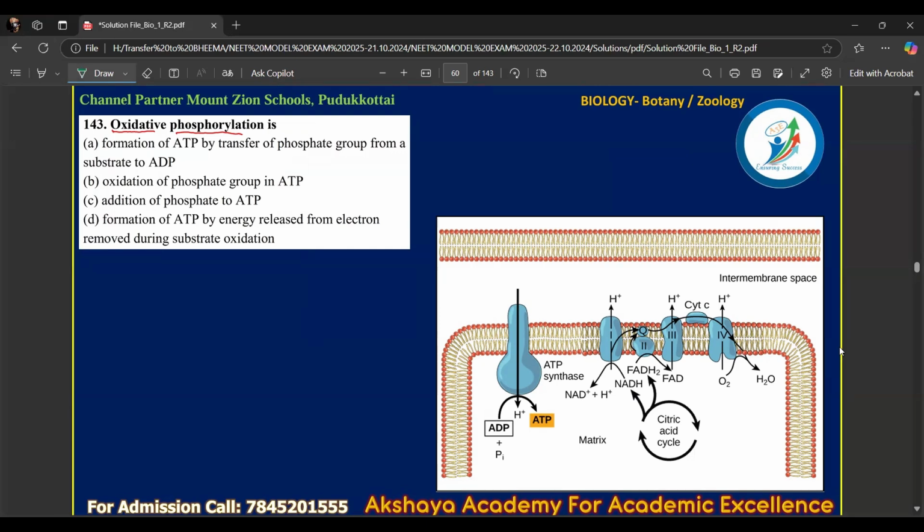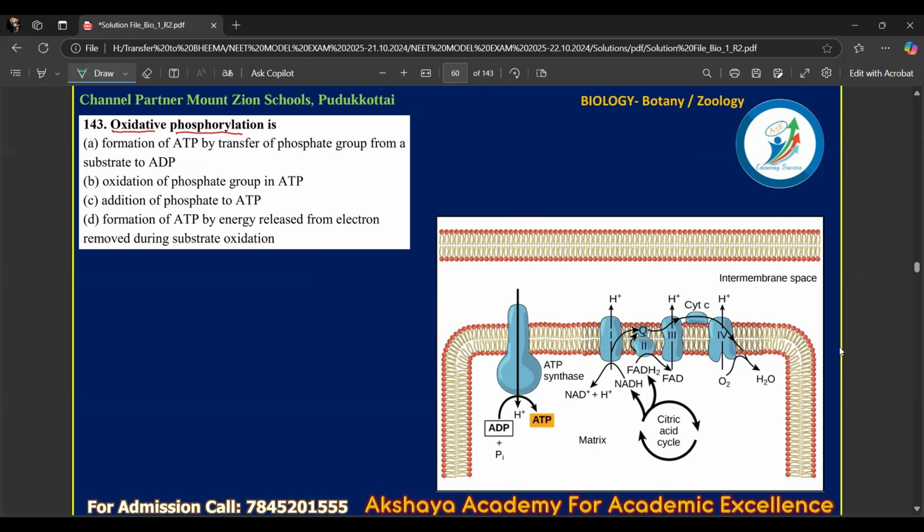You know that from the citric acid cycle, NAD gets reduced into NADH2, and then NADH2 comes and reacts with the first complex. FADH2 reacts with the second complex. While reacting, NADH2 becomes NAD by the process of oxidation.